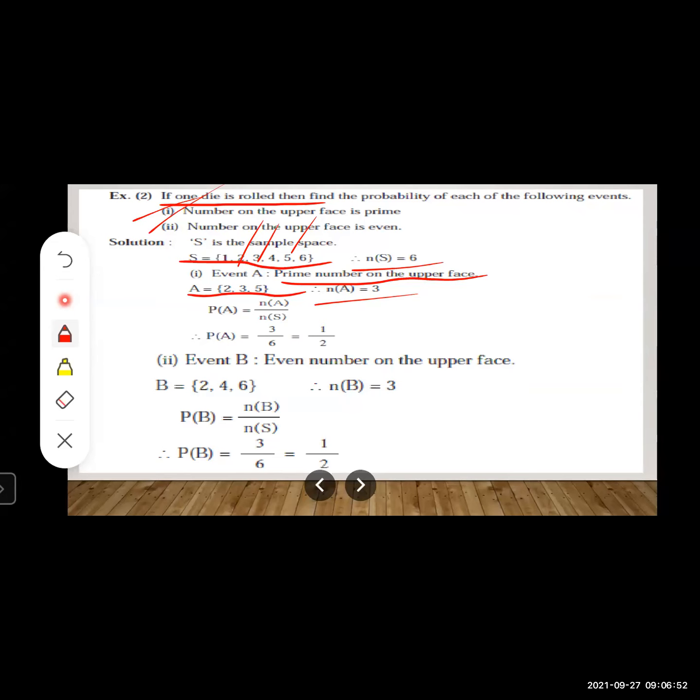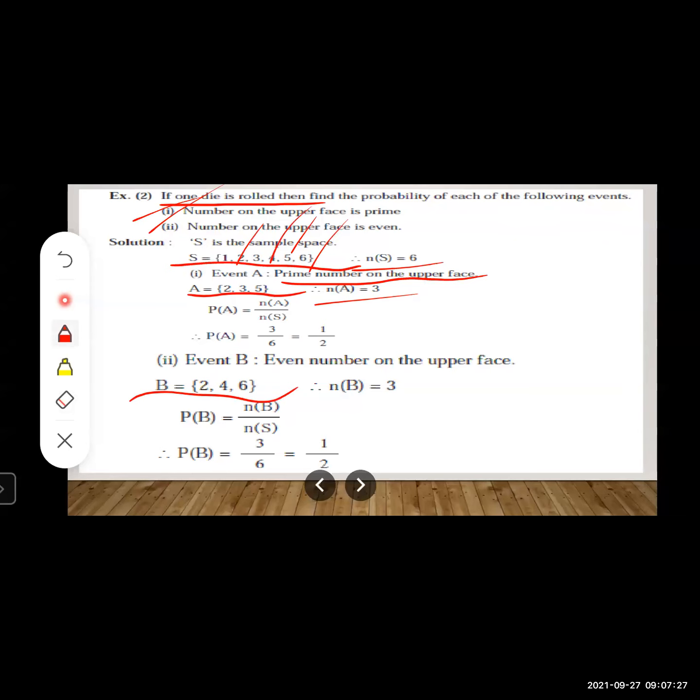Yes. So let us consider B as an event of getting number on the upper face is even. Now again we have to move to the sample space because we have to choose our favorable outcomes from the sample space itself, right? Now what we want? We want even number on the upper face. Now see here, which are the even numbers? Even numbers are 2, 4, 6. So let us write this as our favorable outcomes in terms of events. So B is equal to {2, 4, 6}.